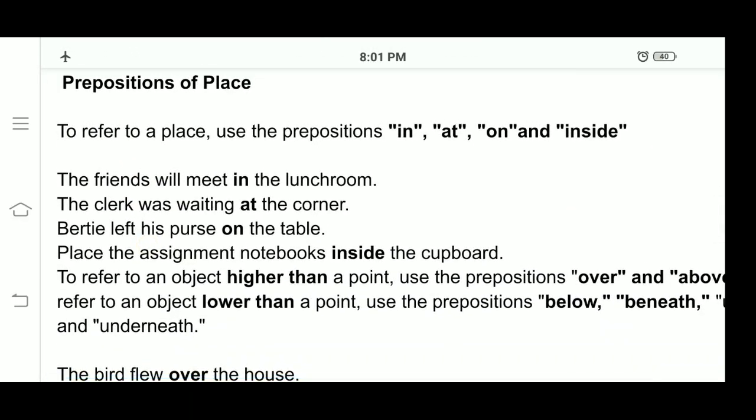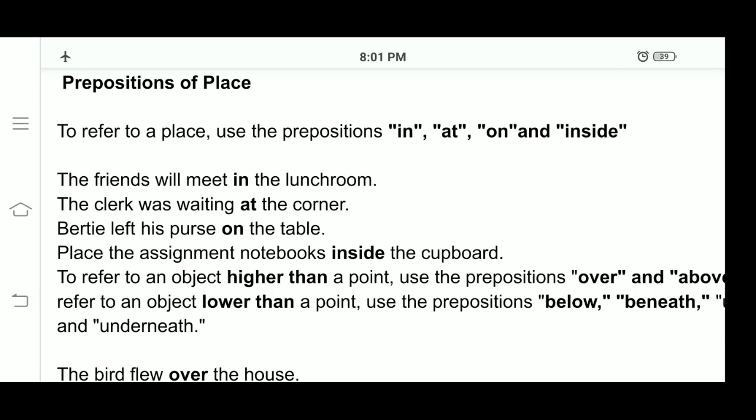Prepositions of place. To refer to a place, use the prepositions in, at, on, and inside. So we are talking about the prepositions of place.